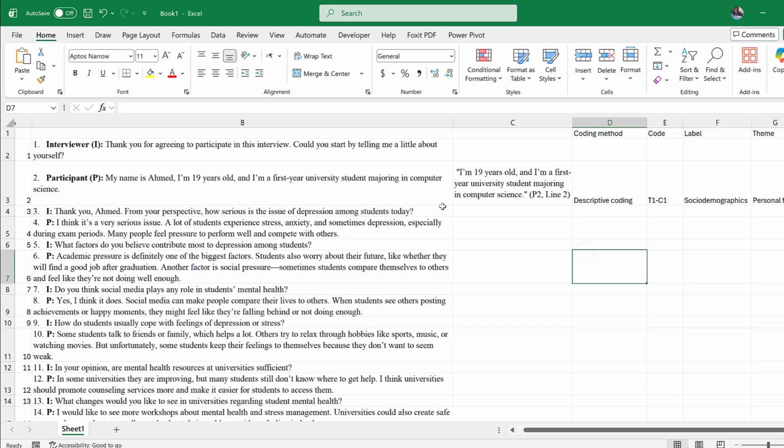This is the way I keep doing the coding, labeling, and thematic analysis, just using Microsoft Office Word and Microsoft Office Excel. I will show you other tricks of how to do manual coding and thematic analysis of qualitative data.